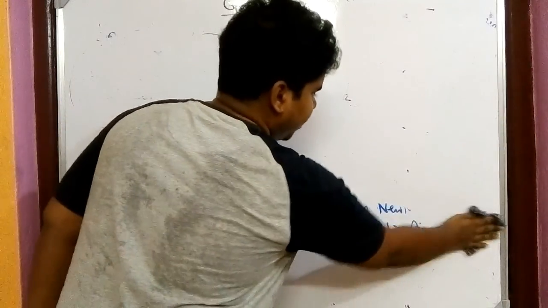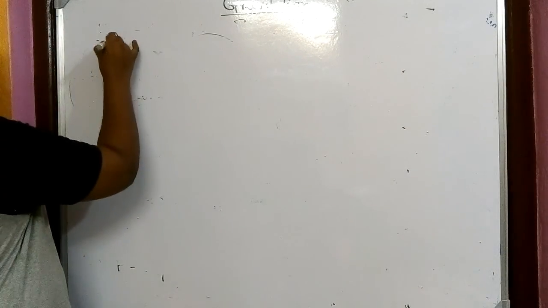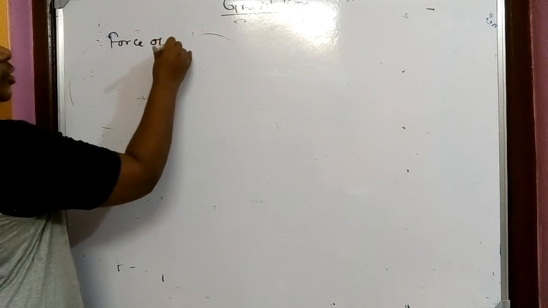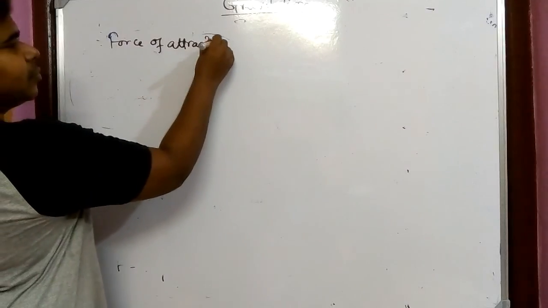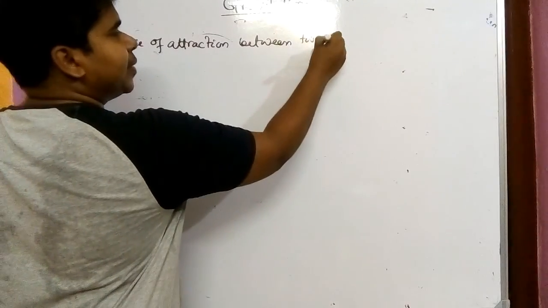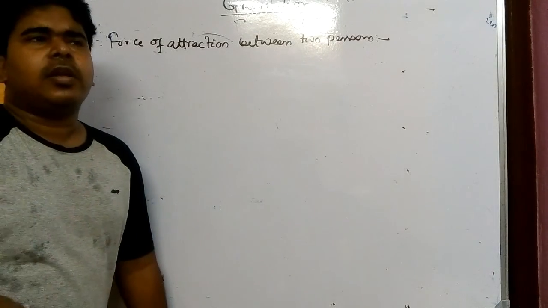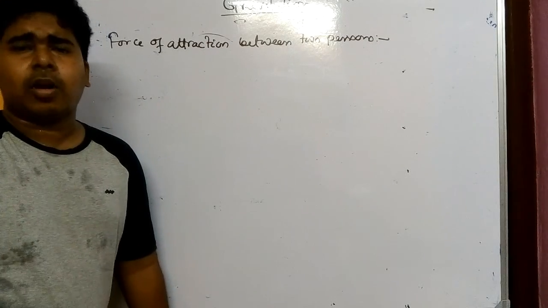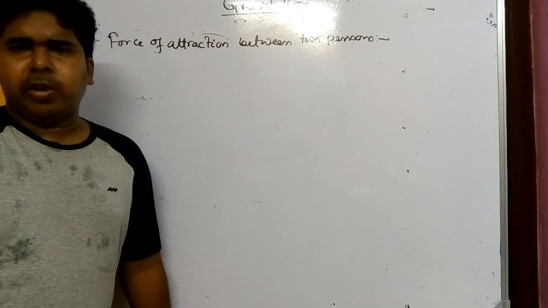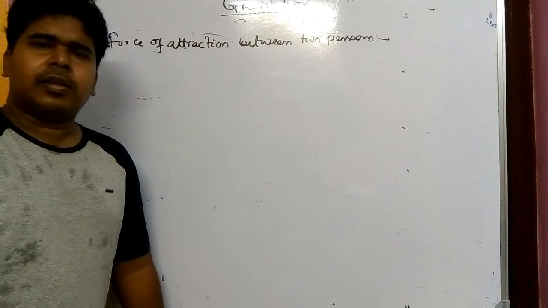Okay, let's see. When we are talking about two persons, let's find out the force of attraction between two persons. Whenever I'm talking about a person and asking his or her mass, generally we have seen around ourselves 50, 60, 70, 80, just like that.